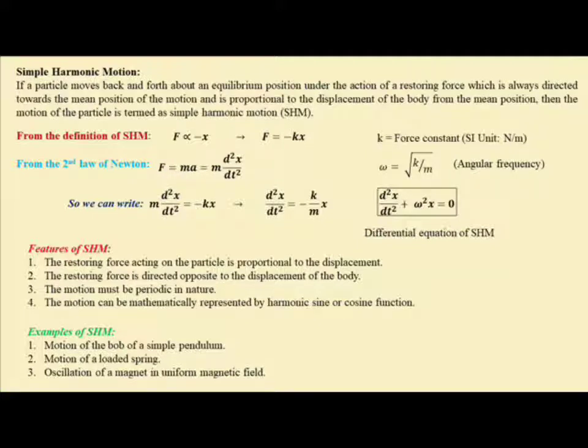So if we write omega as root over k by m, that is the circular frequency or angular frequency of motion, we have d2x/dt2 plus omega square x equal to 0. This is the differential equation of simple harmonic motion. This is a second order linear differential equation.